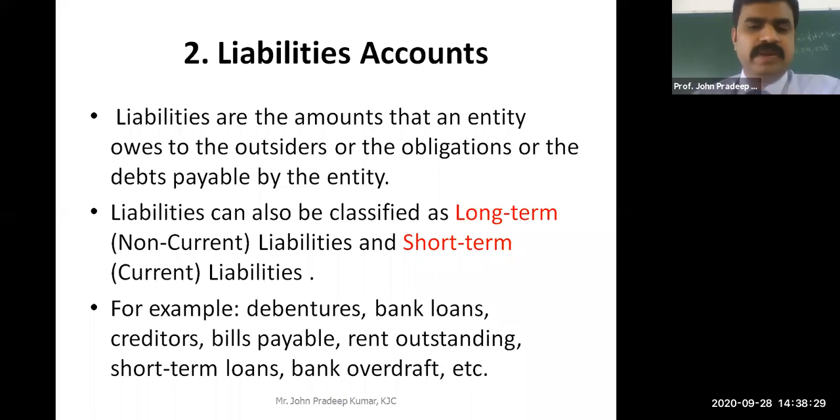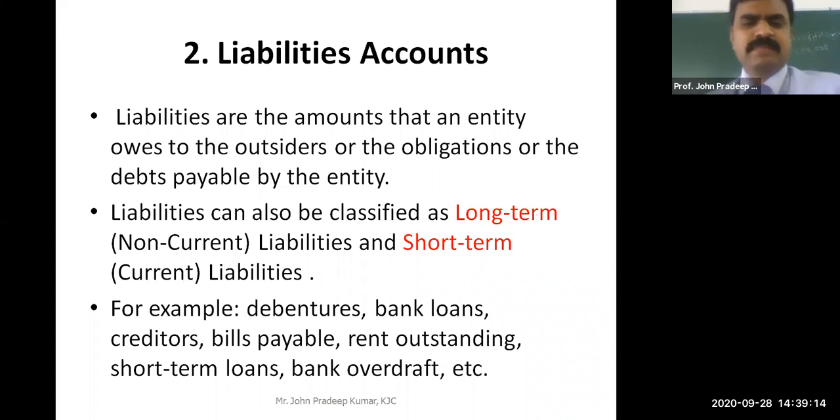And bank loans, you understand, and creditors. For example, you are buying raw materials from a supplier. The supplier is giving you the raw material, but you are not paying the money. You say, okay, after 3 months I will repay, because I need to convert this raw material into finished goods, take it to the market and sell it, and then I will get the cash. This takes 3 or 4 months, so they give you 4 months credit. They are called creditors. Even the bank is called a creditor because the bank is lending you money. Anybody who is lending money to the company is called a creditor. Clear?